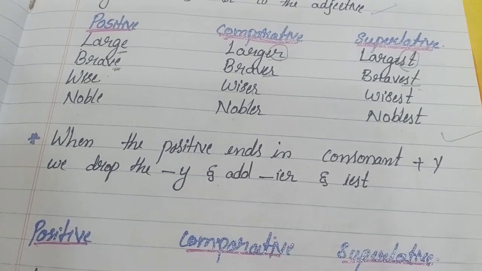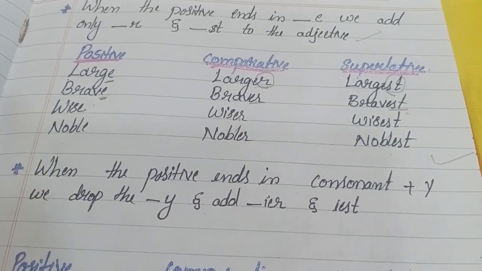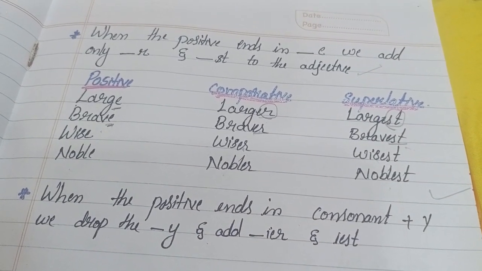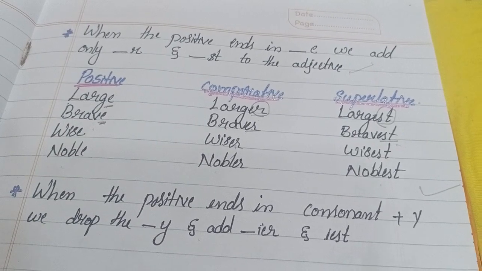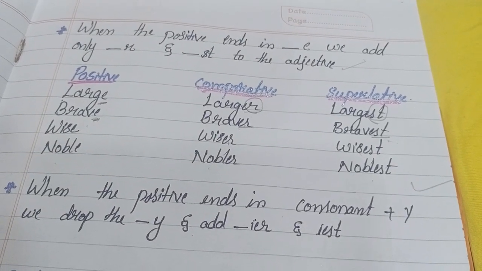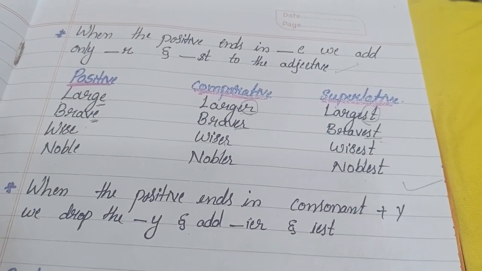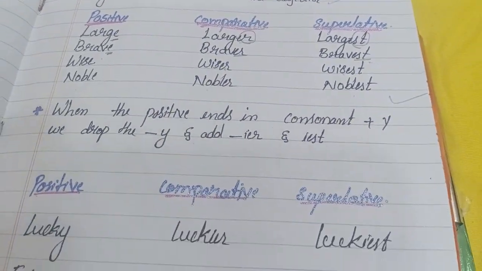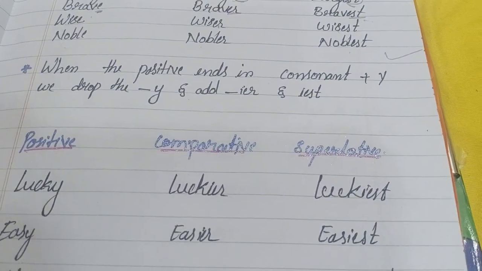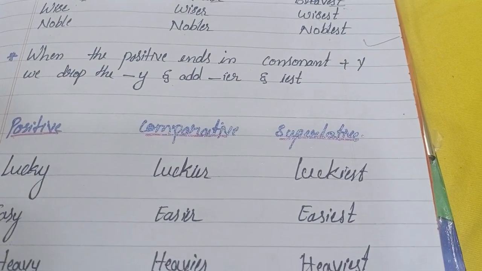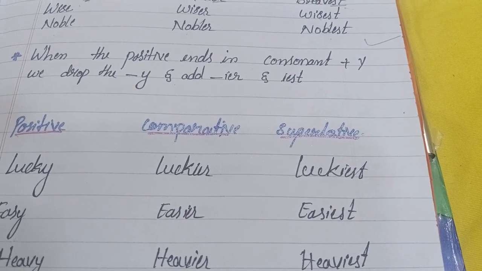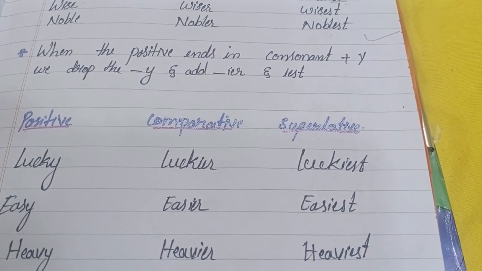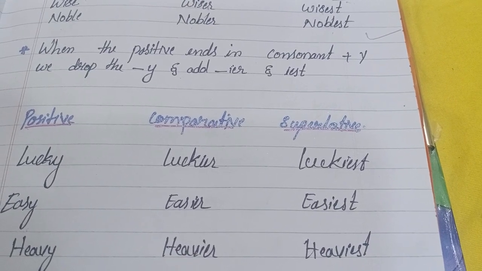This is the second rule. The first one is the consonant letter, where the word ends with er and est. If the positive word ends with the vowel e, at that time we are using r and st. Okay. And the next rule is if the positive word ends with a consonant plus y, at that time we are using ier and iest.